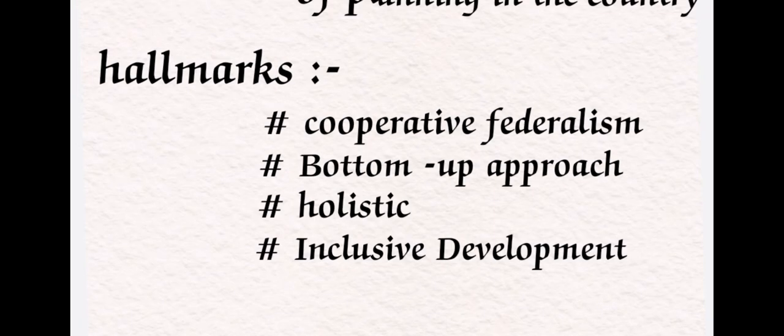The main hallmarks of the new design, the Niti Aayog, are cooperative federalism, a bottom-up approach, and holistic and inclusive development. These four important features are the hallmarks of the new body. Hallmark means guidelines or essential features for the new body, the Niti Aayog.